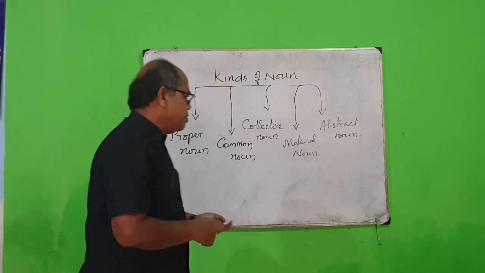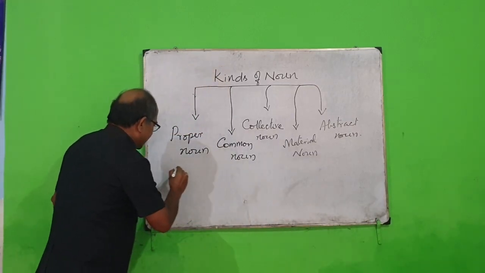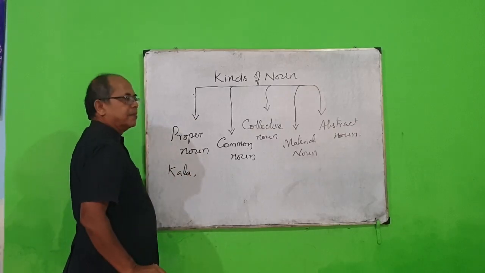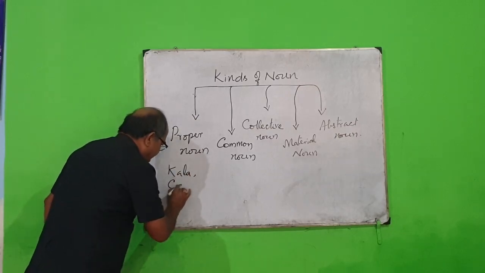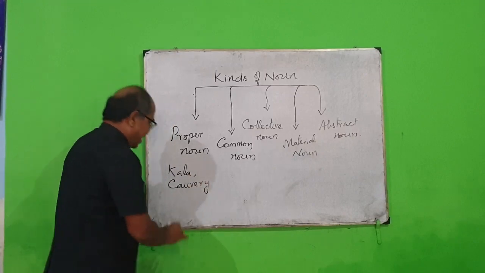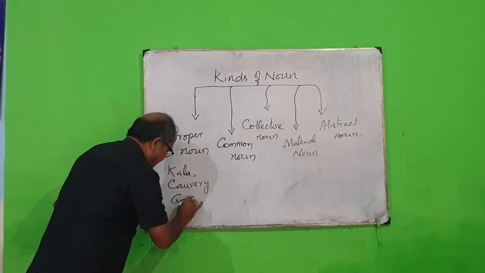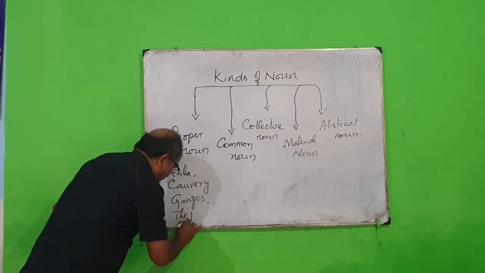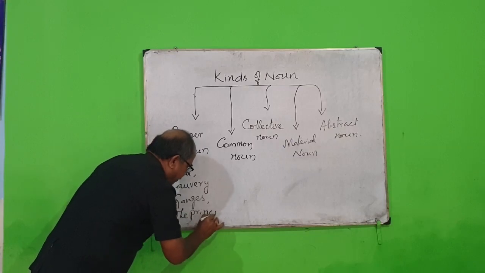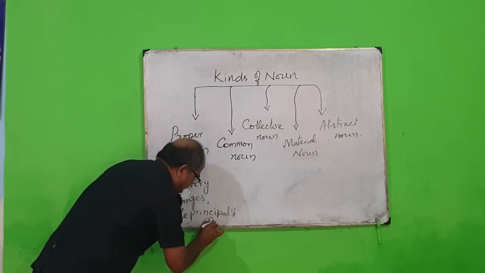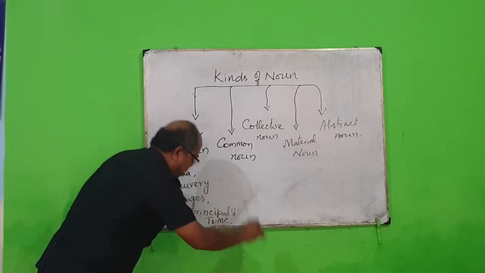Okay? Let me give you some examples. Listen here. Kala. Kaveri, a river. And then Ganges. The principal of TVMC, Tirunelveli Medical College.